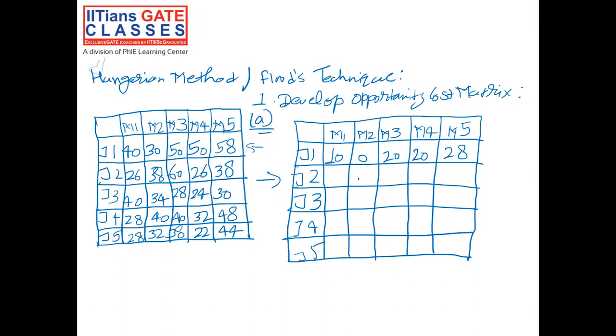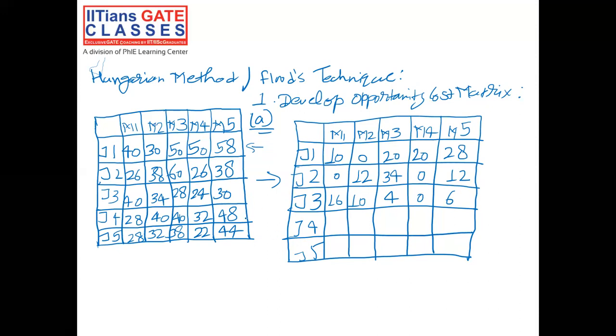If you subtract 26 from each element of the second row, you will get 0, then 12, then 34, then again 26 minus 26, 0, then 38 minus 26 would be 12. Similarly, for row 3, our smallest element would be 24. So you will get row 3 as 16, 10, 4, 0 and 6. So for row 4, we have the smallest element as 28.